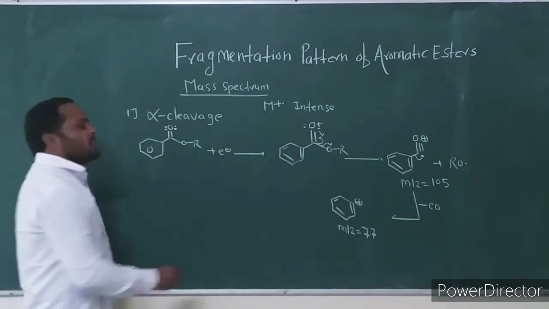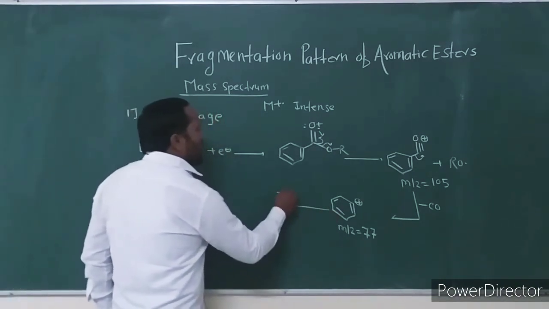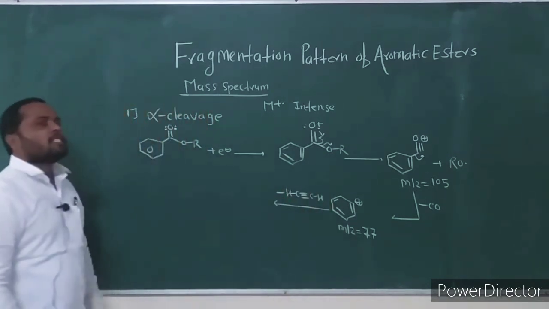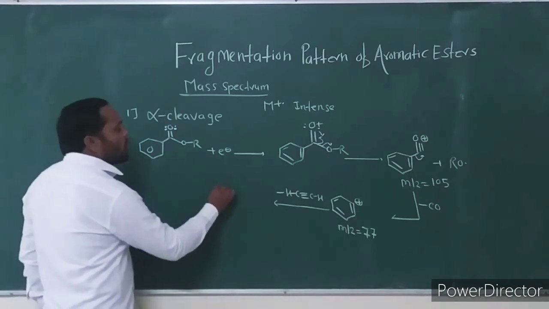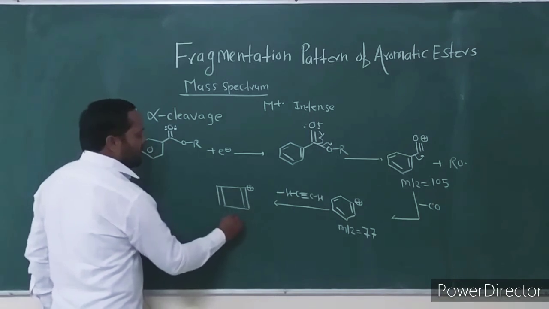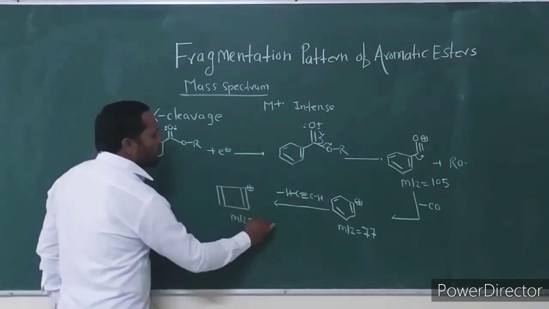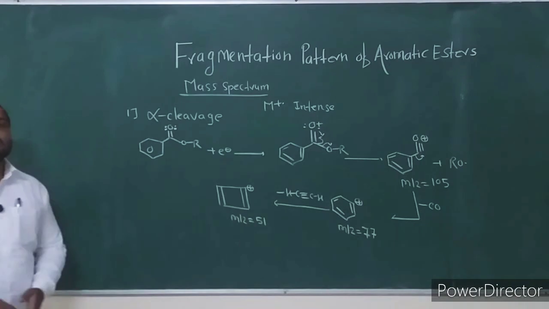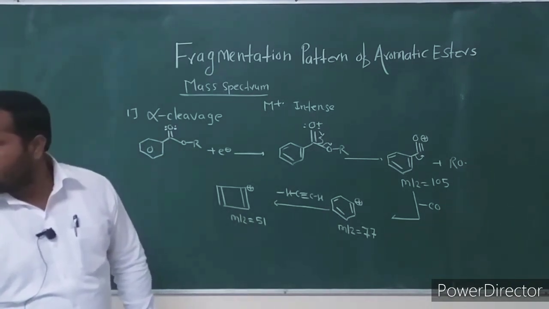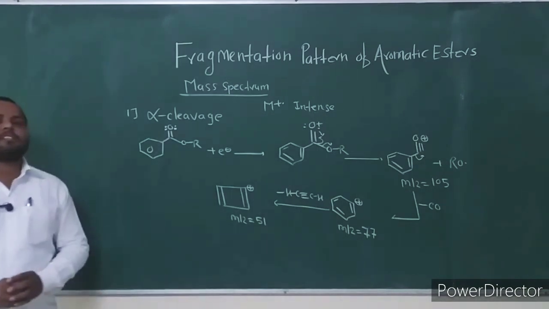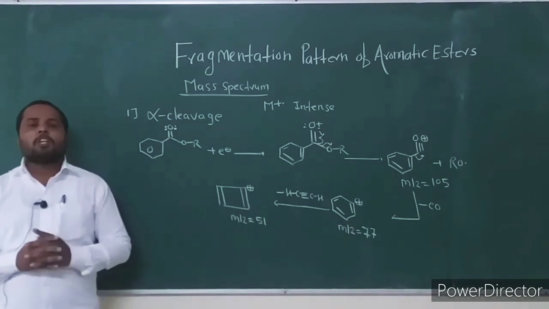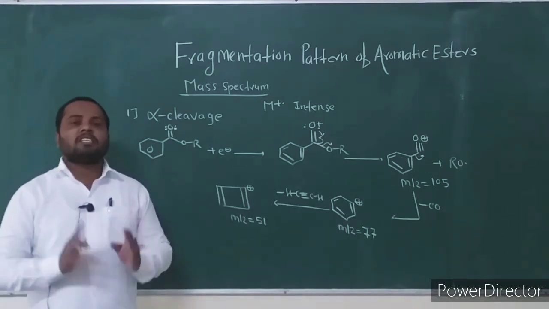Further, this phenyl cation loses a neutral acetylene molecule, and there is formation of the cyclobutadiene cation at mass to charge ratio 51. This is the first principal mode of fragmentation in the aromatic ester. In the mass spectrum of aromatic ester, the molecular ion peaks are generally intense in nature.